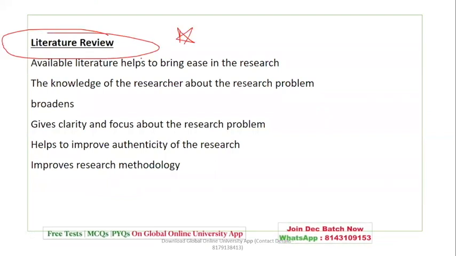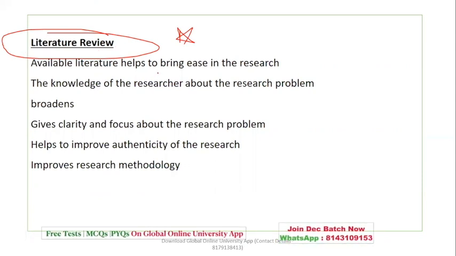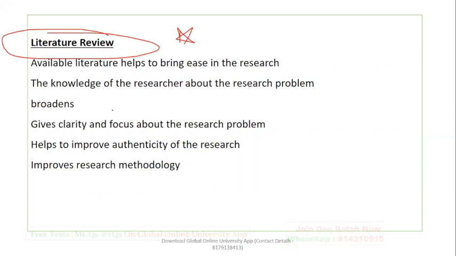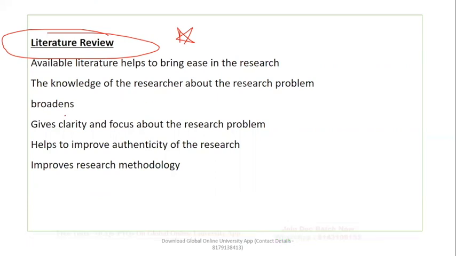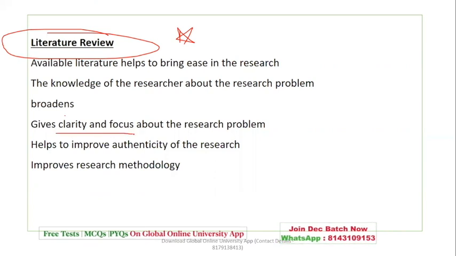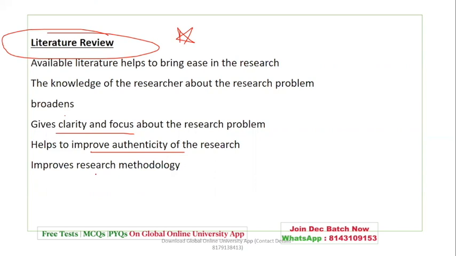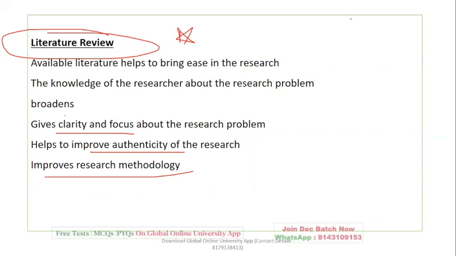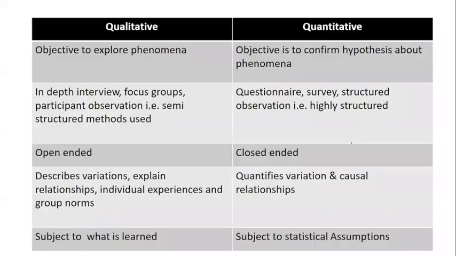Now, literature review is a new topic. It is a new concept now. So basically, what comes out of literature review, how is it helpful? It helps to bring ease in the research. It helps to gain knowledge to the researcher about the research problems. It gives clarity. It focuses the research problem. It improves authenticity, and it improves research methodology. So basically, this goes with research literature review. So how literature review is used in research can be a part of it.